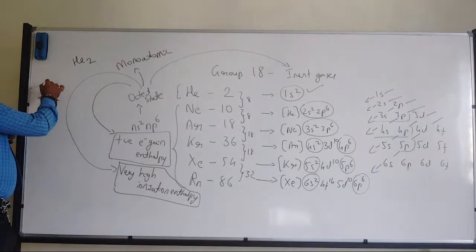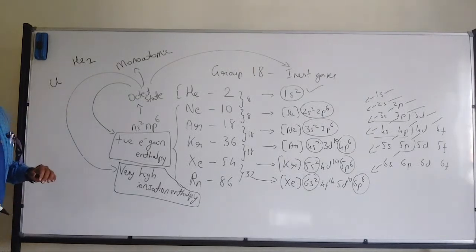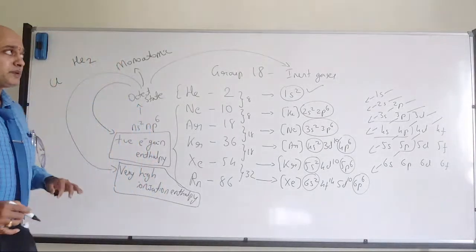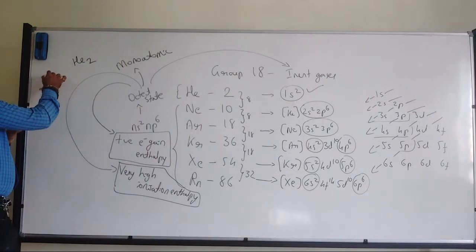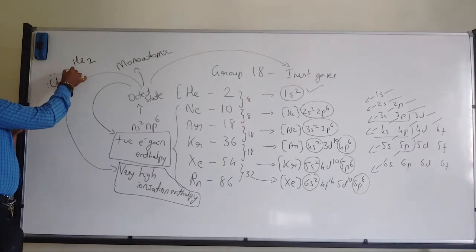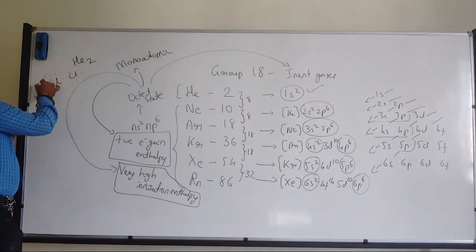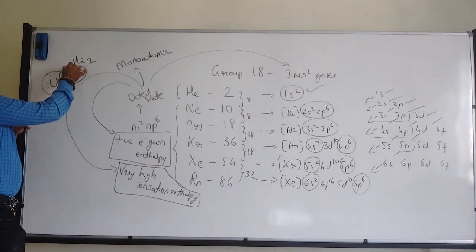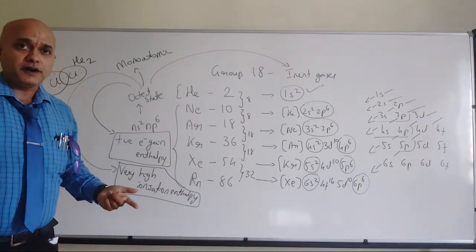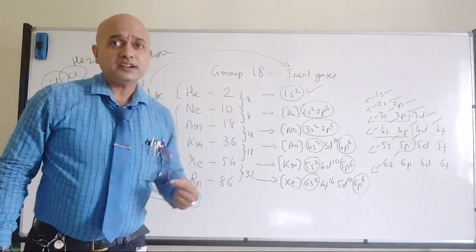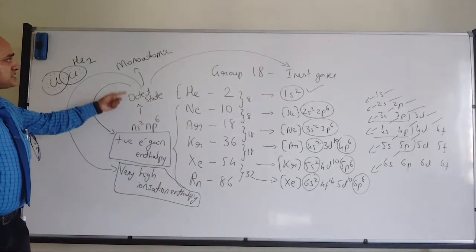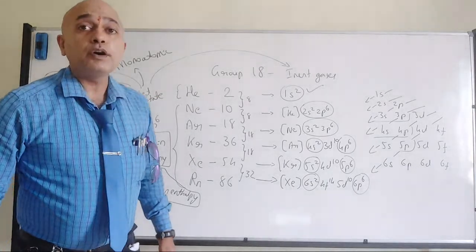Say for example, if I take chlorine, group 17 elements are present in diatomic form, right? Why? Because they have a shortage of one electron, which is shared with another atom, and that's where they attain the octet state. But inert gases are already in the octet state, so they prefer to remain in monoatomic state.